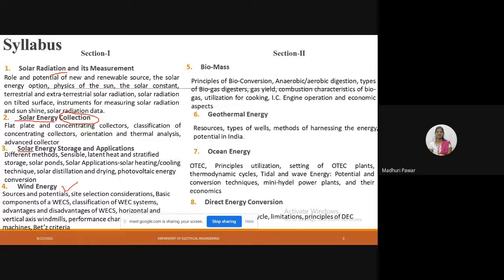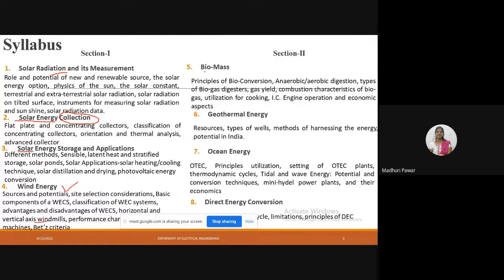We can use whatever wind pressure is available in nature to generate electricity. Whatever the process or methods, site selection criteria, classification, which windmills are very efficient or which are not, what the types of windmills are, and the formulas and laws related to wind energy, we will study in the wind energy chapter. By studying this chapter, you will understand what wind energy is and get detailed information about it.